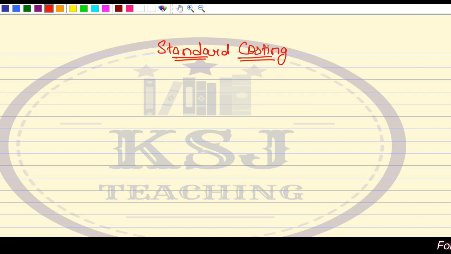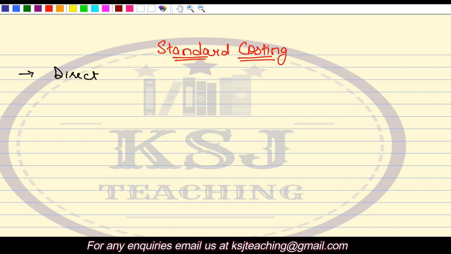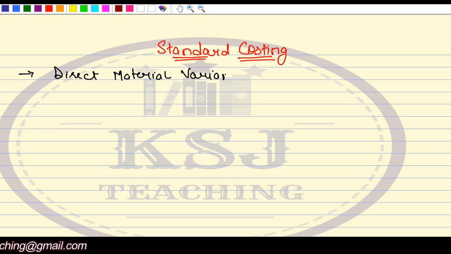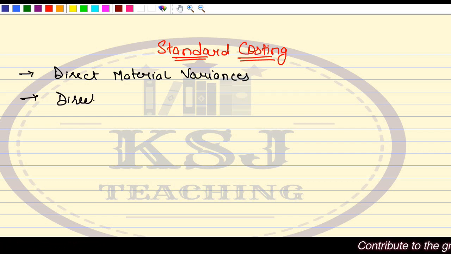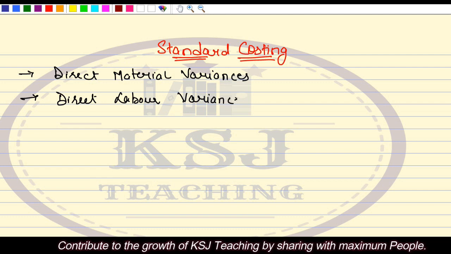Okay. So now in the standard costing, what we have covered so far, we have covered first about the direct material variances. We have covered about that. Direct material variances. Then we have covered about the direct labor variances. So these two variances we have covered. We have covered the practical part also, right?